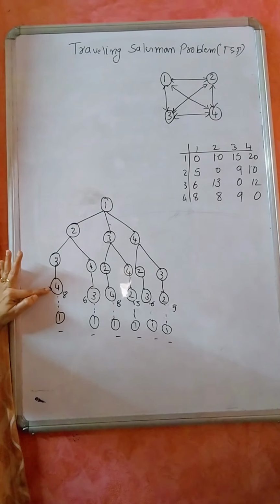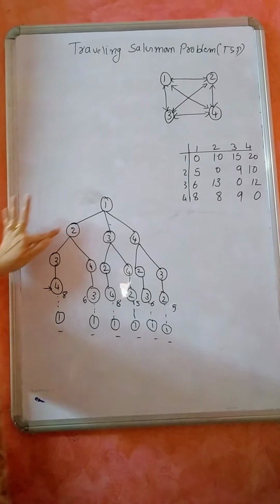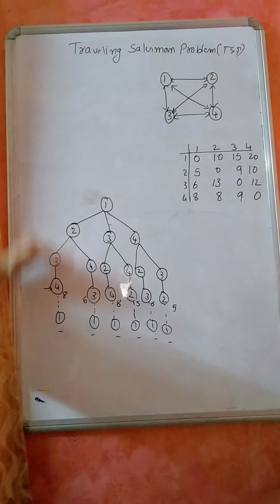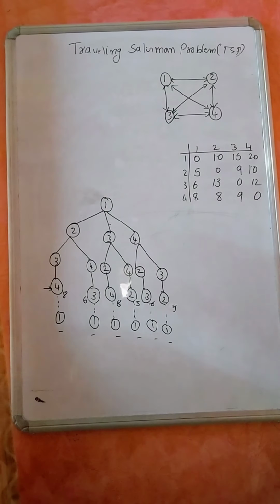Okay, so you got what I did. Assume that I am here, at the vertex 4. Already I have visited all the vertices. The only option left for me is going back to 1. I am going from bottom to top. That's what I am doing.